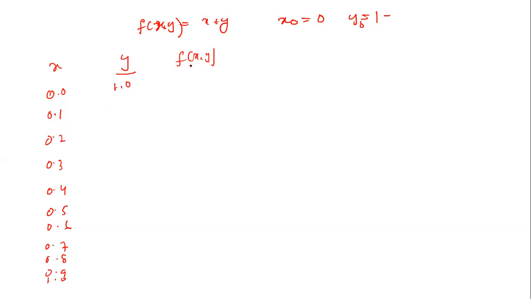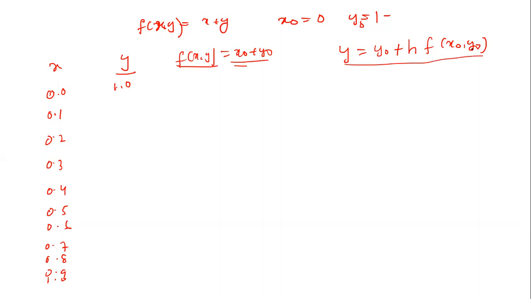Then what is the function of x, y value? We can evaluate here, x0 plus y0. This is the condition, x0 plus y0. Again, the new value of y you can find, that is y0 plus h into function of x0, y0. This is the result. We need to find this result. So see here, x0 is equal to 0 and y0 is 1, and when added together, this result is 1.0.